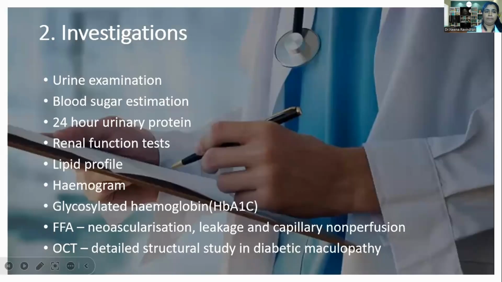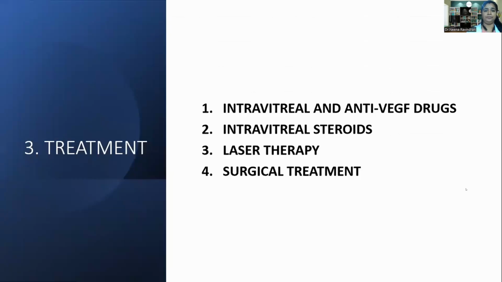And investigation, obviously, like in every disease, we need routine examinations like blood routine examination and urine examination. Apart from that, HbA1c, FFA, and OCT play a key role. FFA helps to analyze the extent of neovascularization, leakage, and capillary non-perfusion. And OCT, especially in diabetic maculopathy, gives a structural study of the retina.